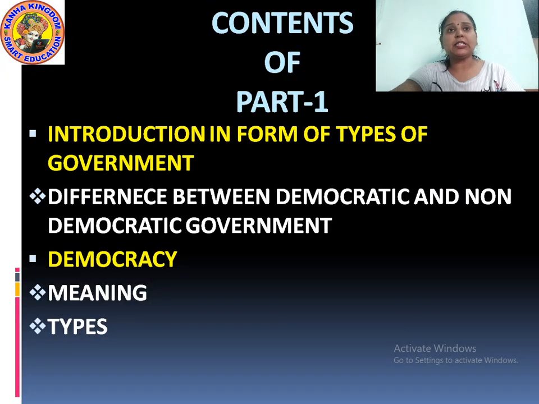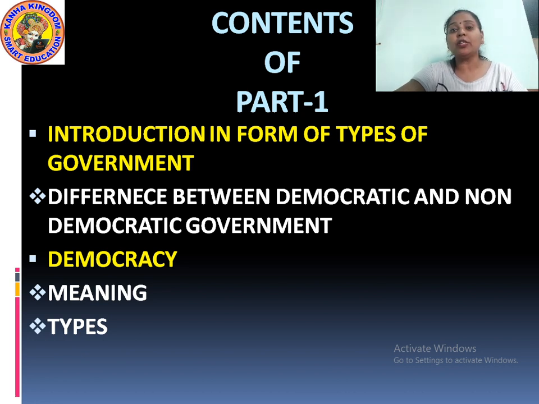In the contents of this chapter, we will discuss the introduction, including the types of government. The next topic will be the difference between democratic and non-democratic government. The next point will be democracy.